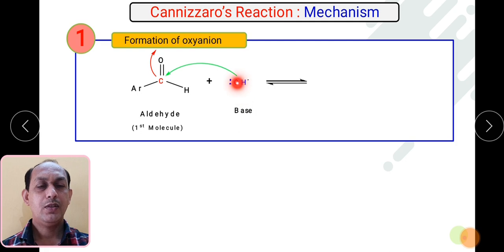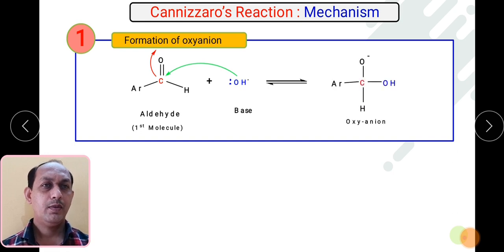This OH minus will attack the carbonyl carbon, and as a result, the pi bond between carbon and oxygen will break. So what product will you expect? A bond formation takes place between carbon and oxygen. Here you can see this is a newly formed bond between carbon and oxygen, and due to the breaking of the pi bond, the oxygen will carry a negative charge. As oxygen carries a negative charge, it is an oxyanion species.